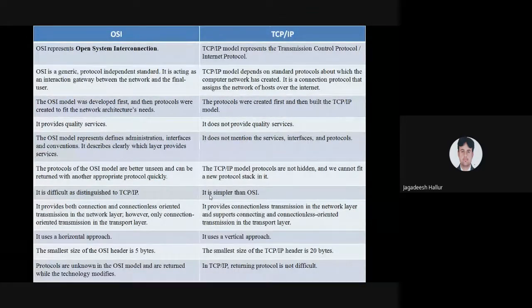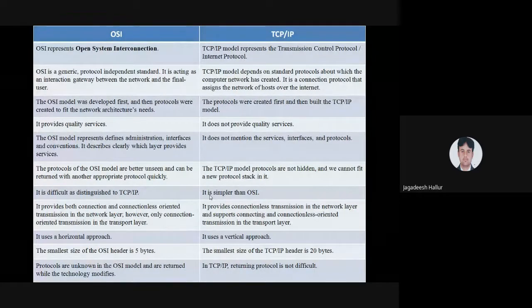TCP/IP has more versions, so it has IPv6. Whatever the newest technologies are, TCP/IP is using them. The TCP/IP header consists of 20 bytes, whereas in the OSI model the header consists of 5 bytes.